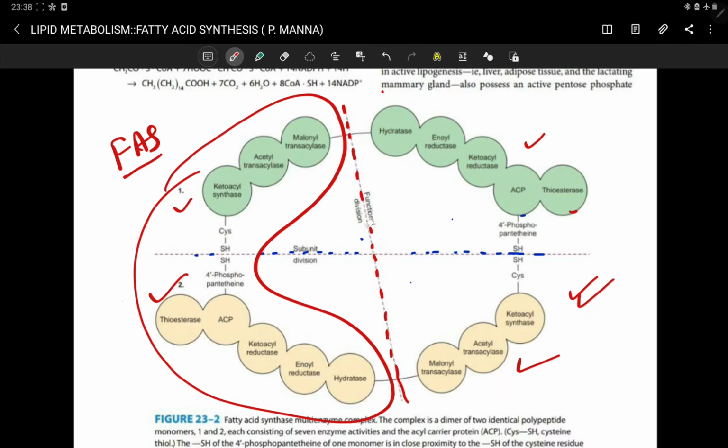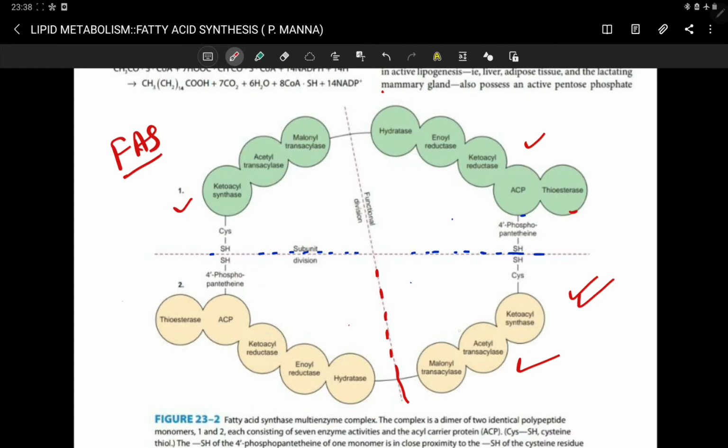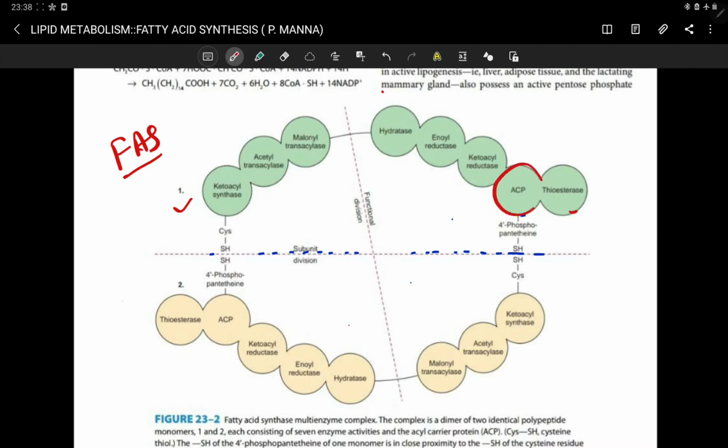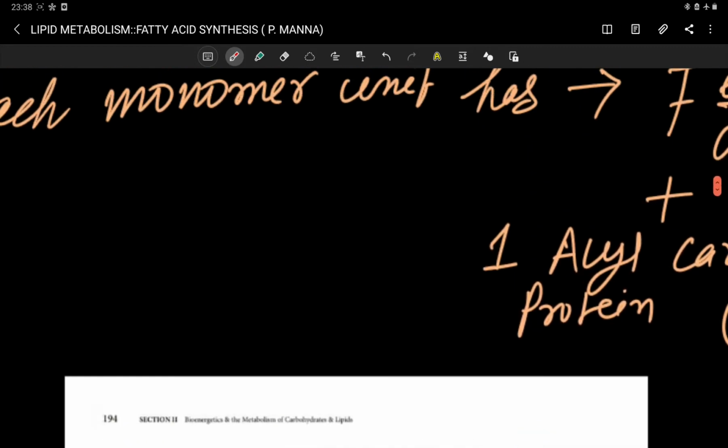And the major thing which you can see here is that these two subunits are not lying parallel, they are anti-parallel to each other. You can see the ACP group here, and the ACP group is also on this side. These two are anti-parallel, or head to tail arrangement. So this is the basic information about the fatty acid synthase complex.